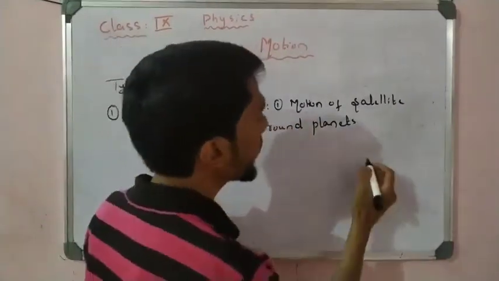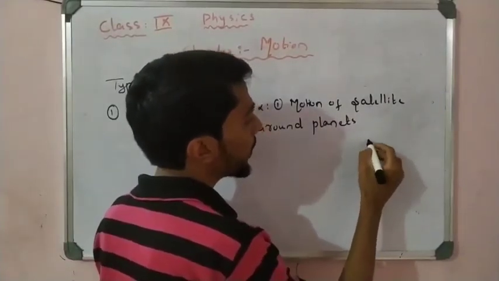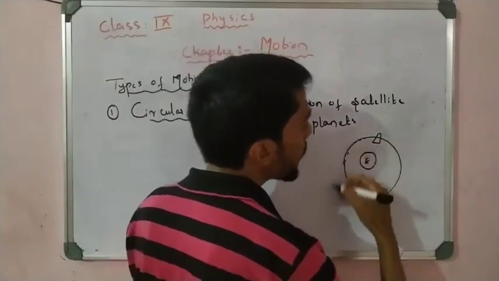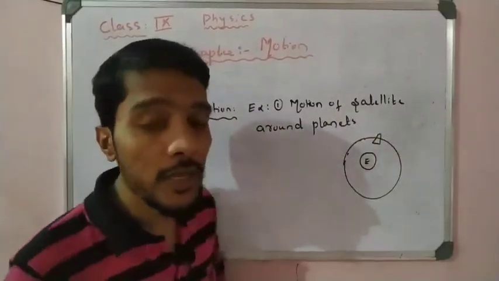For example, if I take the Earth here, and I take any one satellite in that orbit, this satellite revolves around the sun. It rotates around the sun, and that is called a circular orbit.